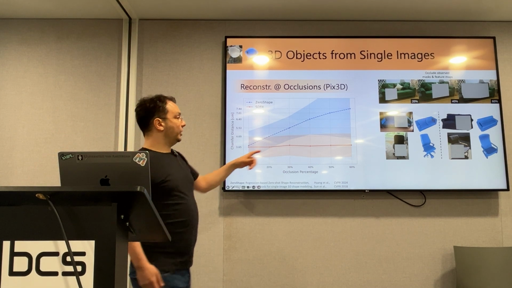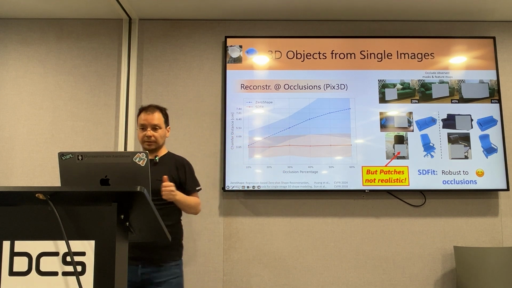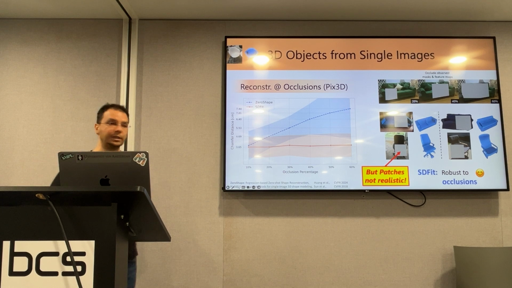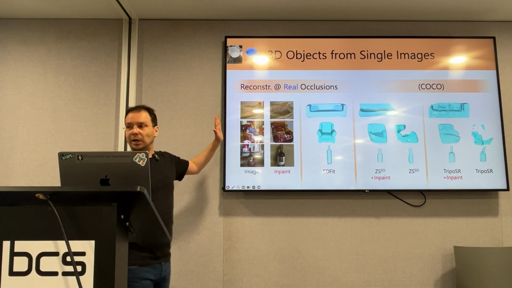But some people think that these occlusions are not realistic, right? Because at the end of the day, it's a stupid rectangle on the image. We have evaluation on hand object graphs, but I will not show this. What is a little bit more interesting is that I have just qualitative results.